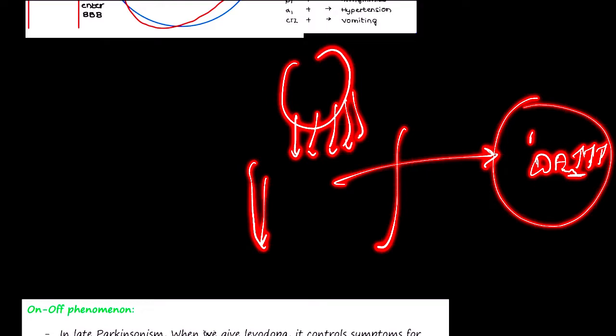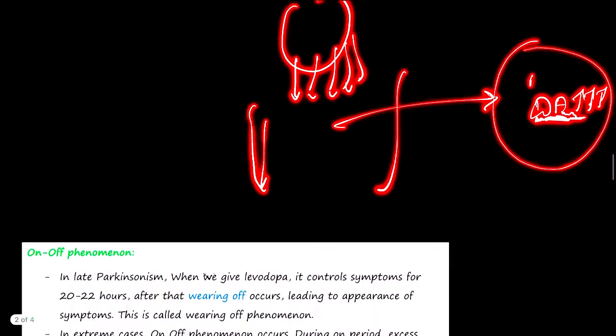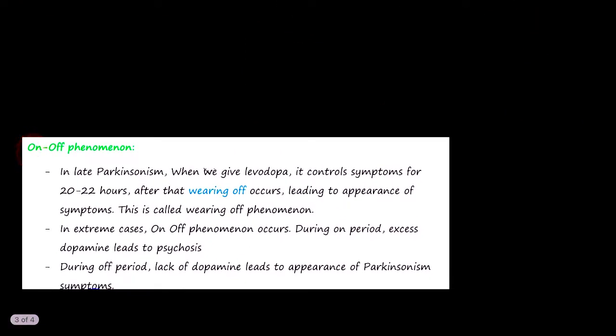This is the condition in which the drug is excessively working, performing overwork, or there is a large amount of dopamine released inside our brain, and that is our psychosis. And this condition is called our on period. Now what about the off period?